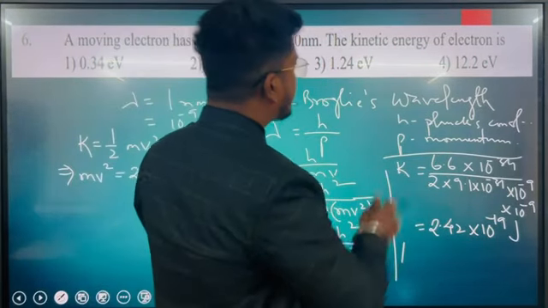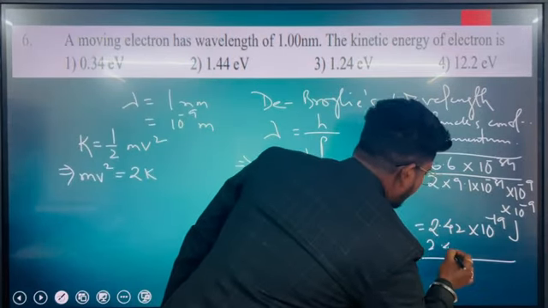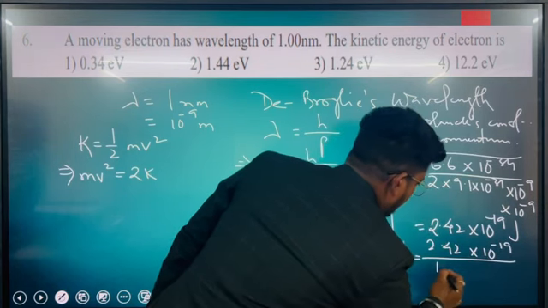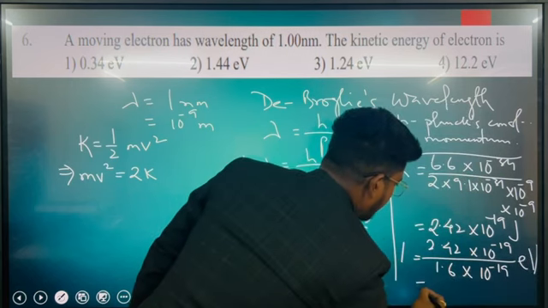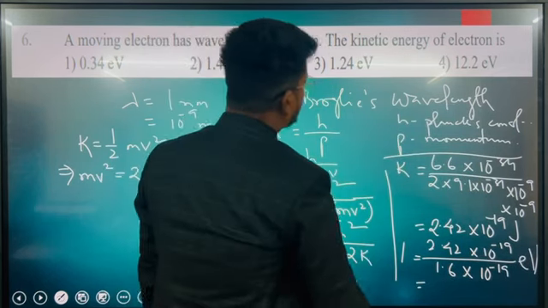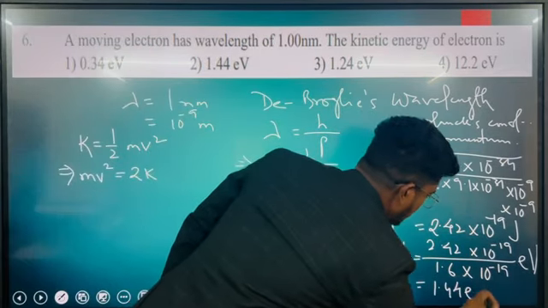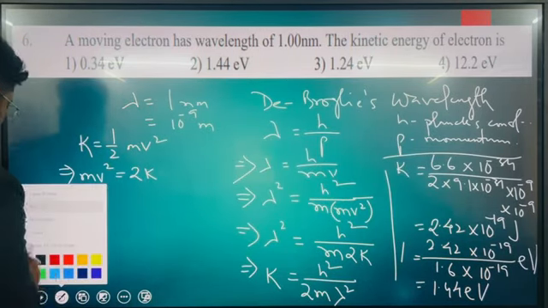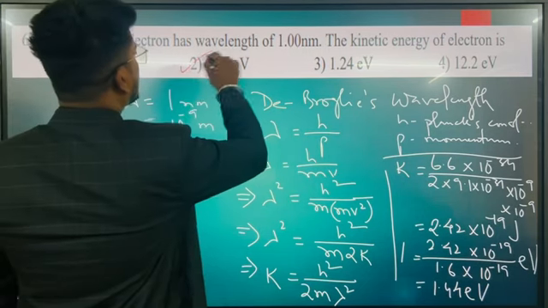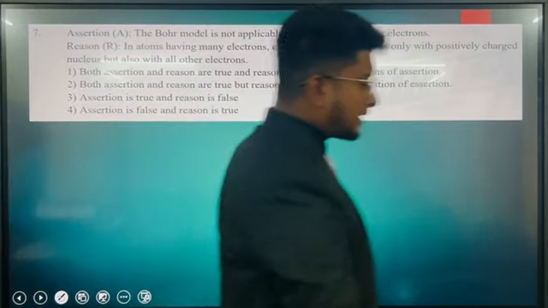And since the answer is given in electron volt, we'll be dividing this value with 1.6 into 10 to the power minus 19. Then you'll be getting the answer approximately as 1.5 electron volt, that is almost equal to 1.44 electron volt. So your answer is 1.44 electron volt. Option 2 is the correct answer. Let's move to question number 7 then. Question number 7. Okay, this is an assertion and reason based question.